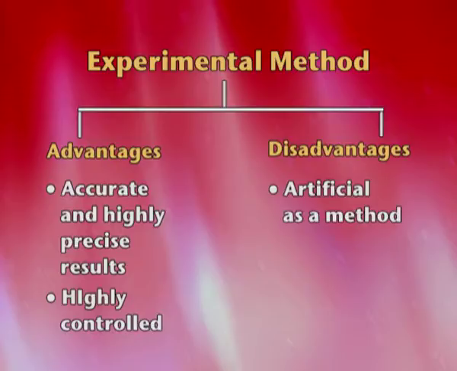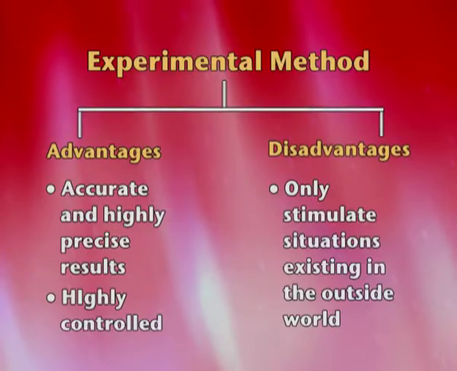Disadvantage, of course, it is very artificial as a method, because here we are getting the subjects in a laboratory, setting certain conditions, so it is very artificial. It may not be applied to the real life setting. That is one major drawback of the experimental method. That is why we say it can only simulate certain conditions in a lab. You cannot have every kind of experiment in a lab. You can only have certain kinds of experiments in a lab. So, that is a limitation of it.